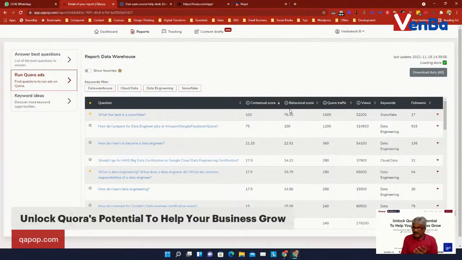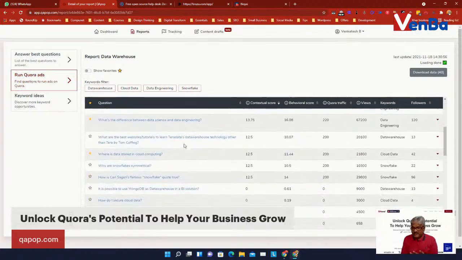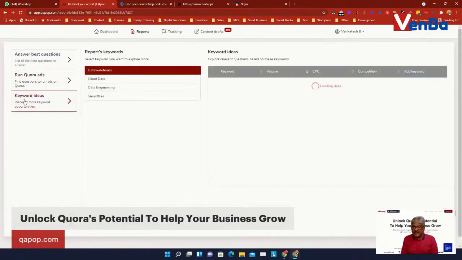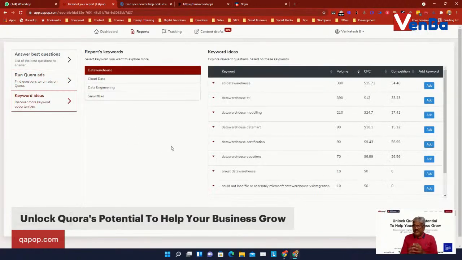And what I mean exactly is, the behavioral score, the Quora traffic, and all those will tell me whether it is relevant for me to release an ad on a particular question or a particular keyword. And then based on whatever two keywords that I've chosen, QA pop gives me keywords. And again, I can use these keywords in any of the platforms.